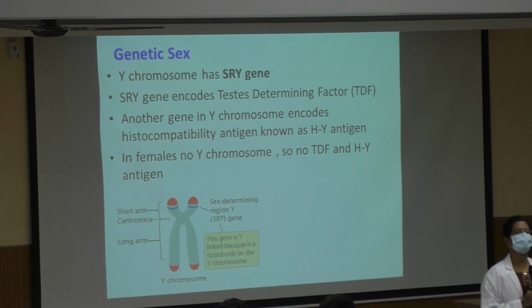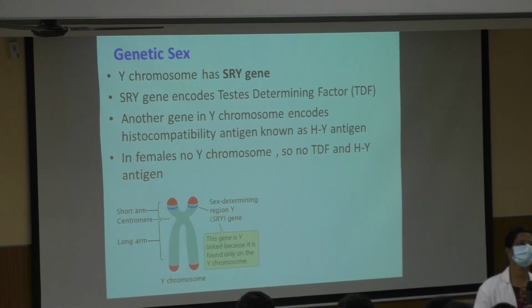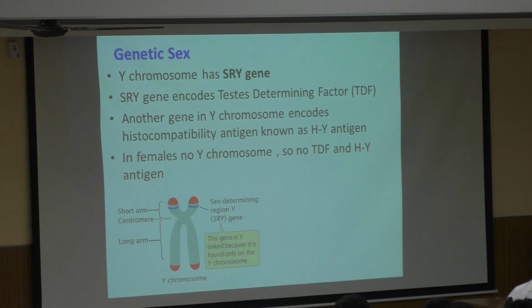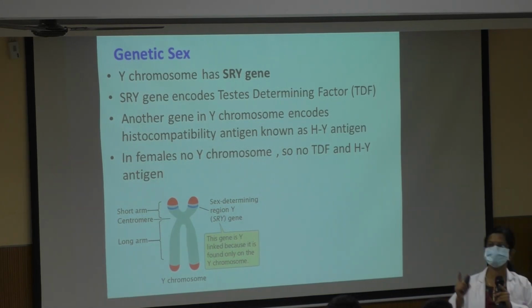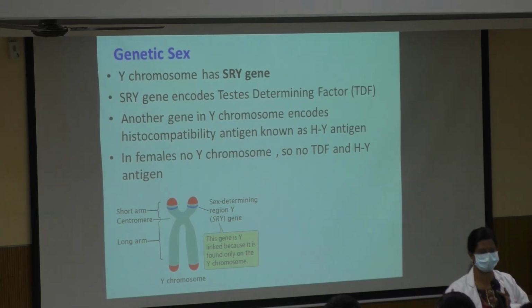This is the gene which is present on the Y chromosome. Usually we say if there is no Y chromosome, the fetus will become a female fetus. For example, even if there is only one X chromosome instead of XX, the fetus automatically becomes a female fetus. Only if there is a Y chromosome will it automatically become a male fetus.